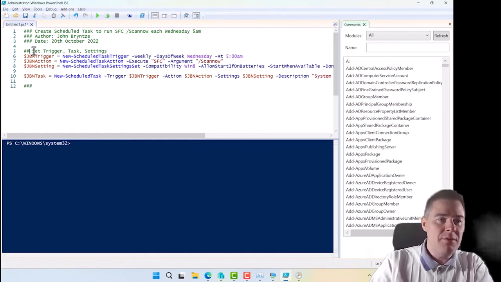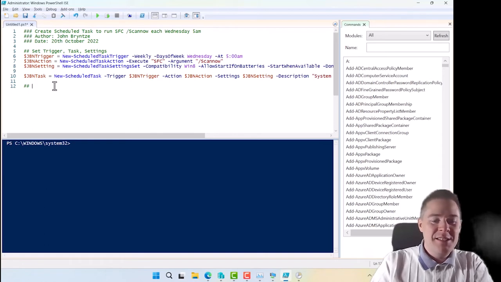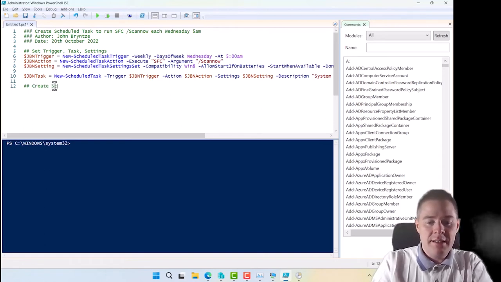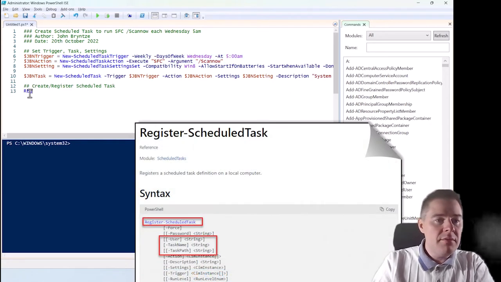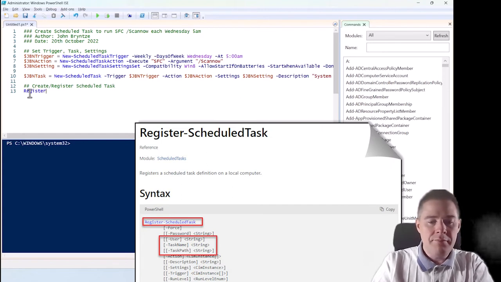Actually, usually I put only 2 hash here, it doesn't matter, but just to see that the 3 there are at the top. So here, create scheduled task, because we have just created one well, create, it's actually called register. So let's call it register, even though I think it's more create. So we only created variable, those doesn't do anything. Now we're going to tie everything together. Well, these three are tied together to this one, so we're just going to tie this one. So it's called register.